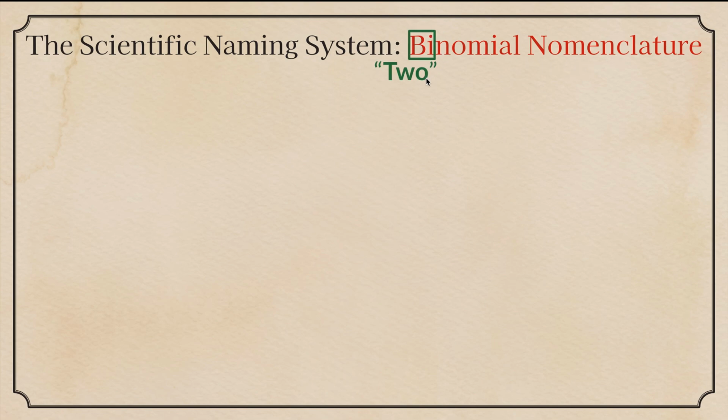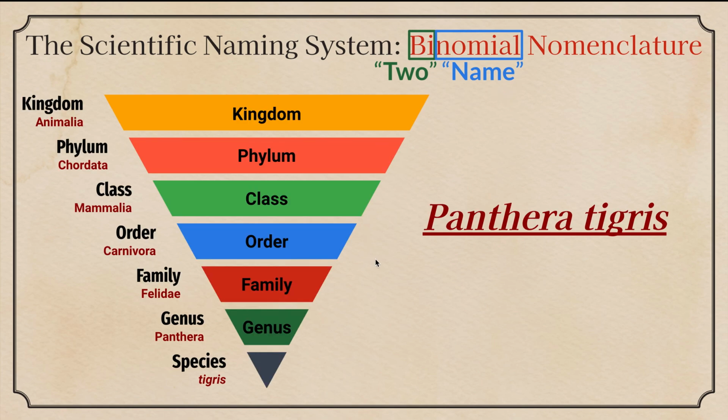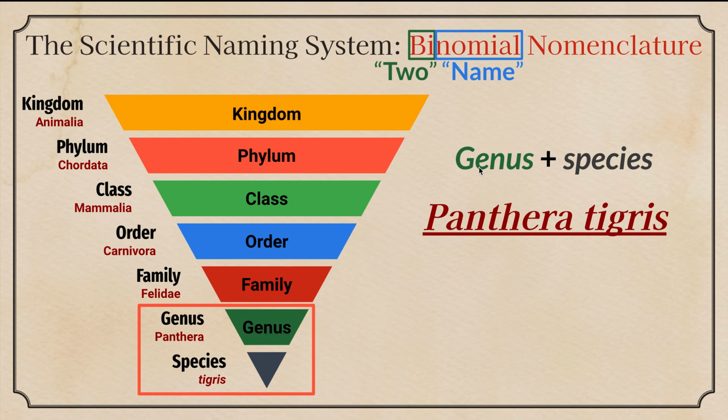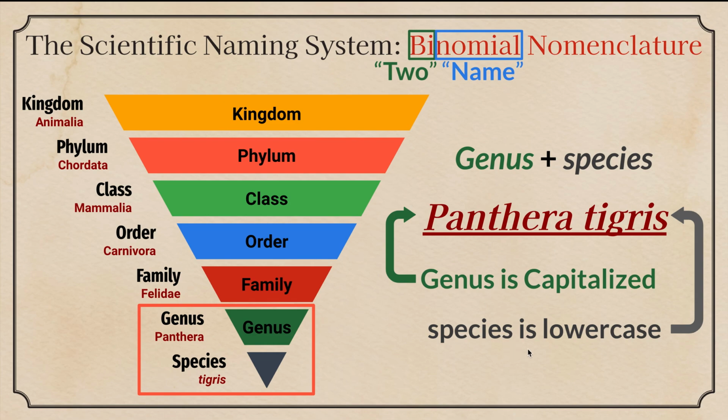Bi means two, bi significa dos, nomen significa name. Panthera tigris got its name from genus and species. Obtuvo su nombre del género y la especie. Genus is always capitalized, the first letter. La primera letra es una mayúscula. Tigris, species, is lowercase. Okay? So la especie es la que usamos en minúsculas.